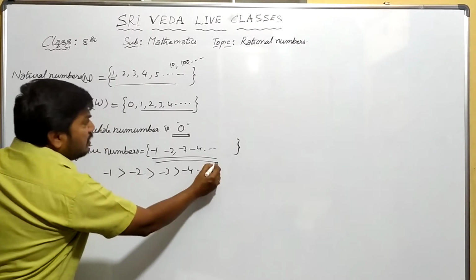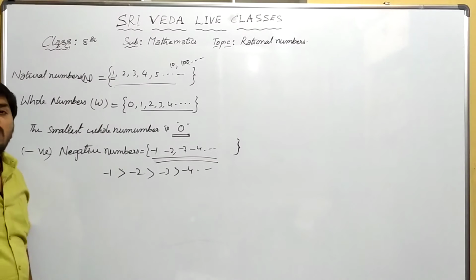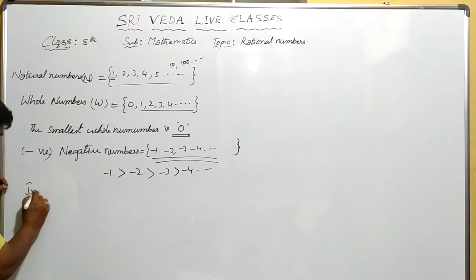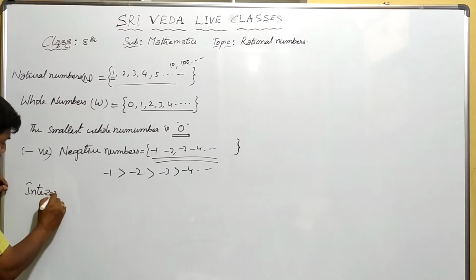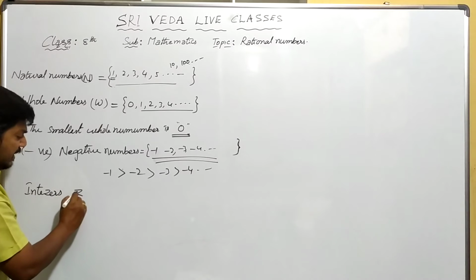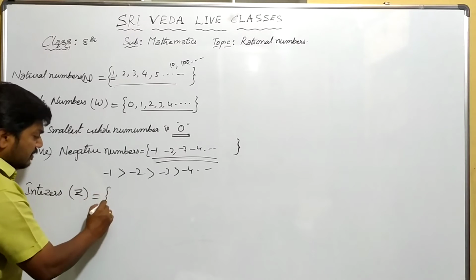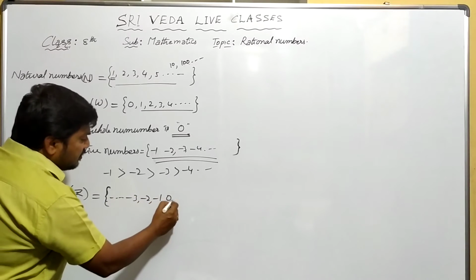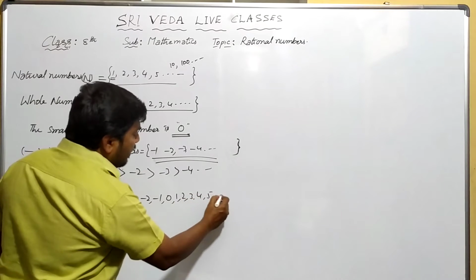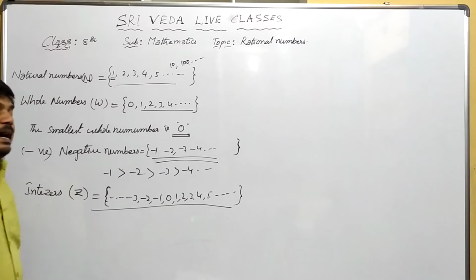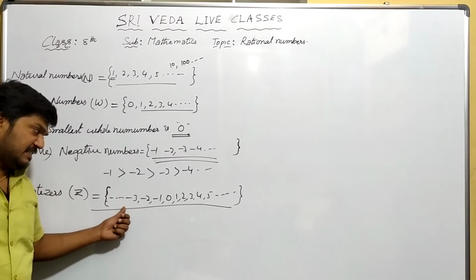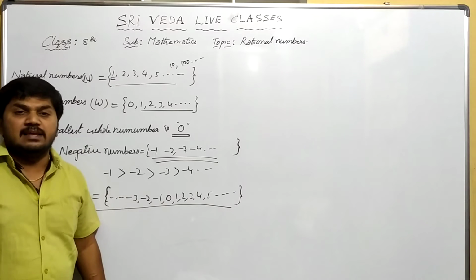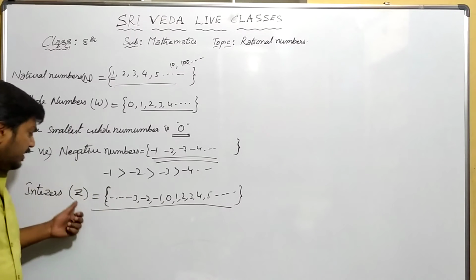These negative numbers and whole numbers together are called integers. What are they called? Integers. Integers are denoted by Z. So here is, and so on, minus 3, minus 2, minus 1, 0, 1, 2, 3, 4, 5 and so on to infinity. These are called integers. Whole numbers and negative numbers together are called integers, denoted by Z.